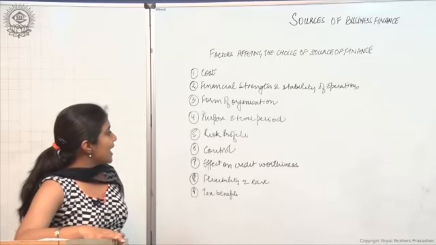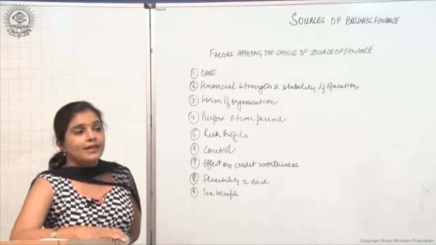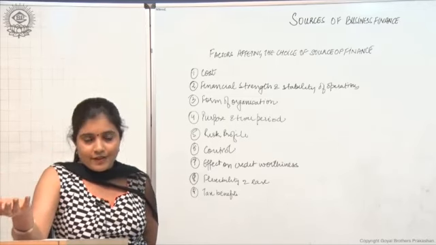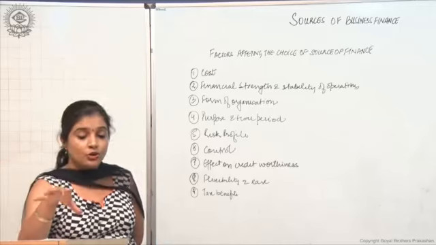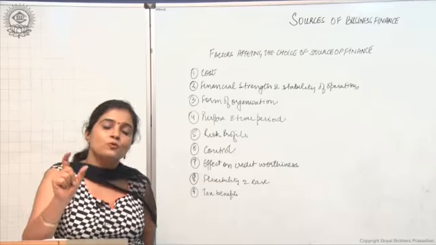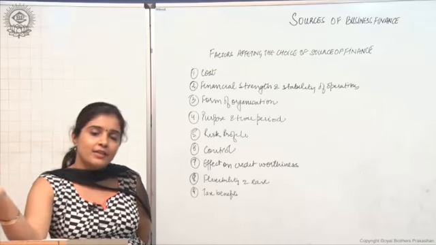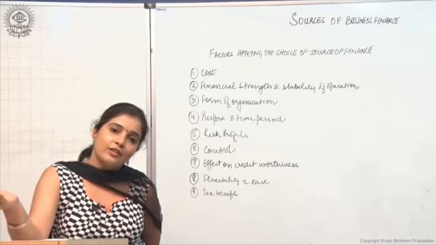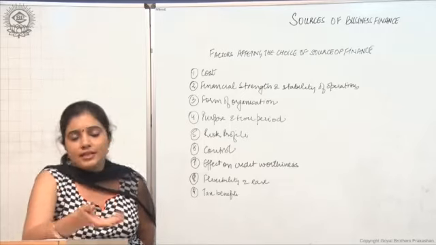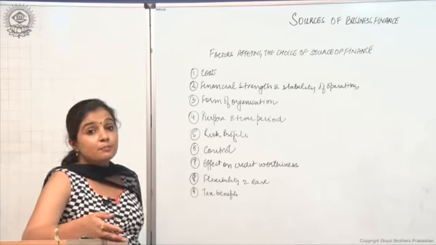Then purpose and time period. Now for what purpose you require money? All right, for expansion of your business, you can't be relying on bank overdraft, because that has to be repaid after a short interval of time. So depending upon the purpose for which you require money, you have to choose the source of finance. If I require money for a period of about 10 to 25 years, then definitely it's better to go in for loan from financial institutions, right? But if I require money only for a period of 0 to 3 years, then definitely public deposits is a better source of finance.